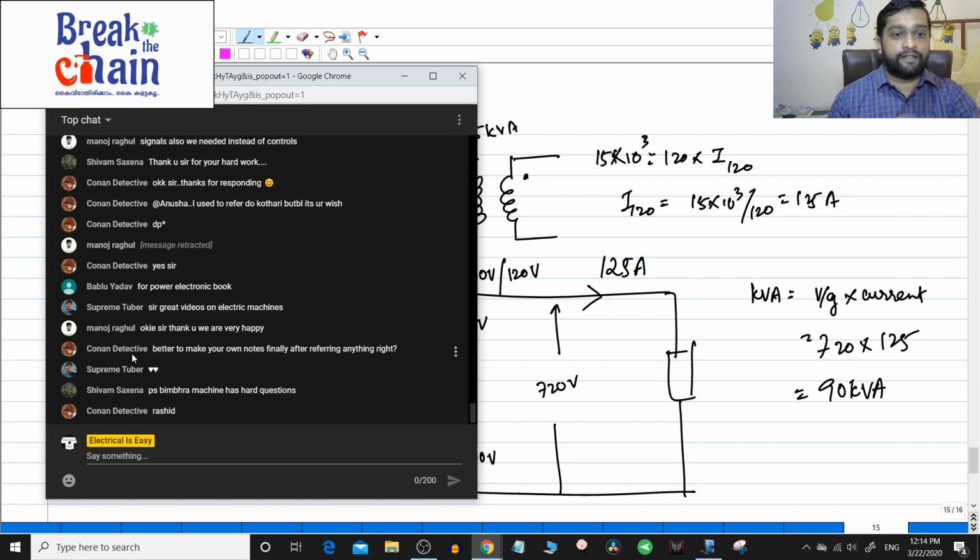Yes, Conan Detective has made one very important point: it is better to make your own notes finally after referring to anything. That is the important thing. When you are getting information from multiple sources, you have to consolidate it in your notebook, and that notebook will be the best notes available. That is better than any book outside.